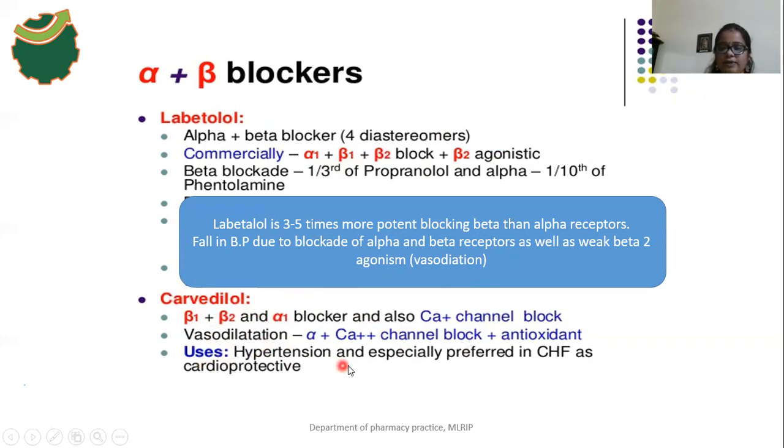So its use is in hypertension, and it is especially preferred in congestive heart failure, and it is a cardioprotective drug. Carvedilol is a cardioprotective drug.